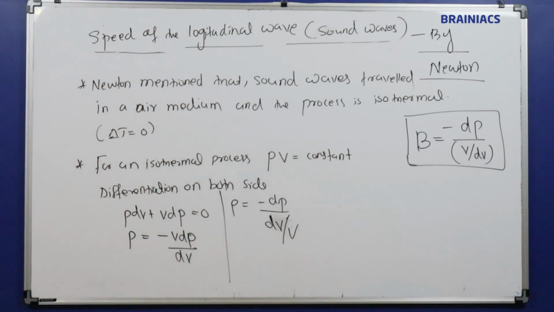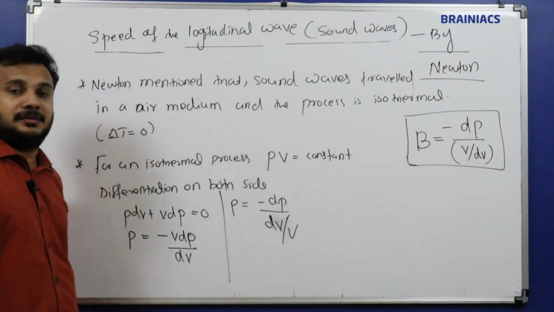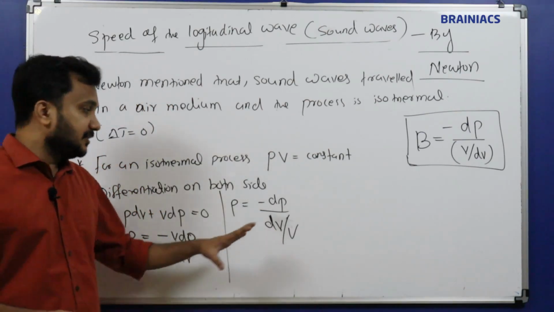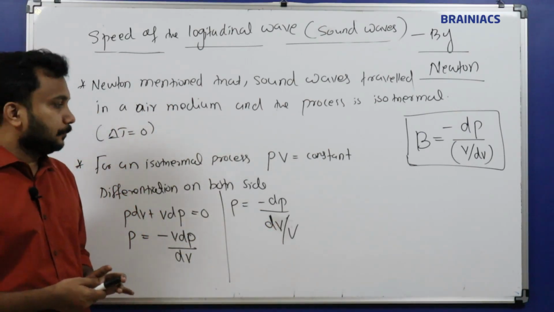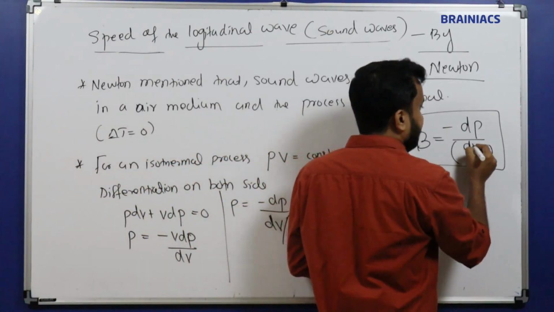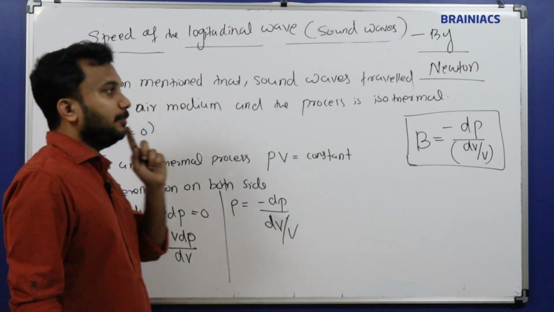So how can I write the equation for that? P is equal to, now I need an equation for this one, right? How can we connect these equations with that one? So dP divided by dV by V. What is dV by V? That is the bulk modulus. Okay, here I have written it incorrectly. It is dV by V. Please correct it, sorry for that. dV divided by V. This is the expression for bulk modulus.